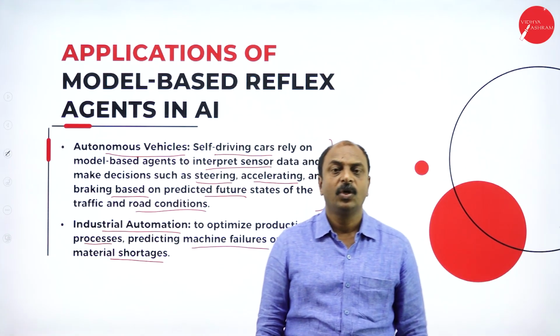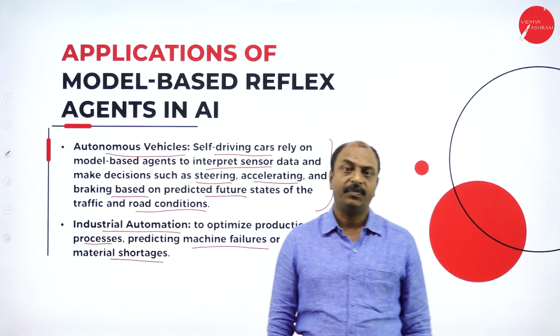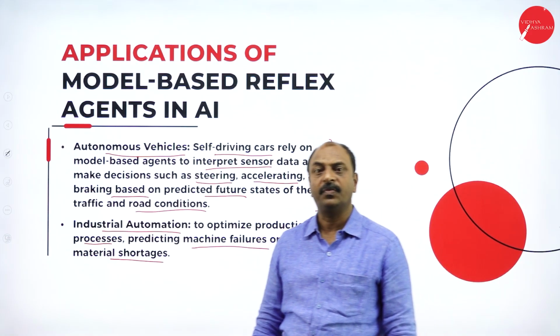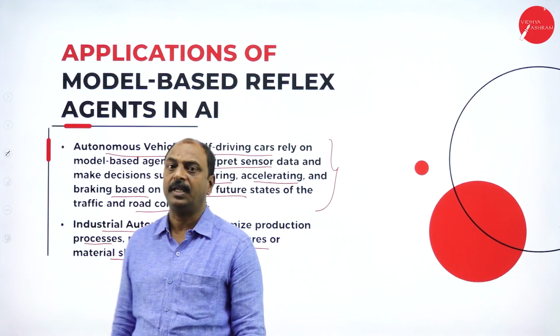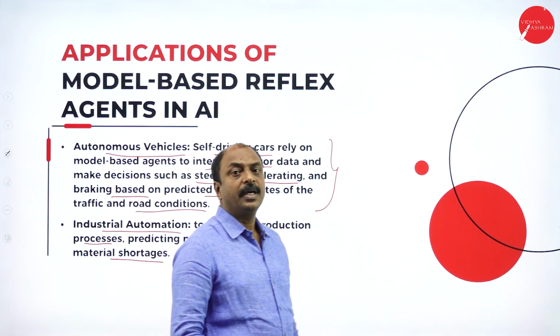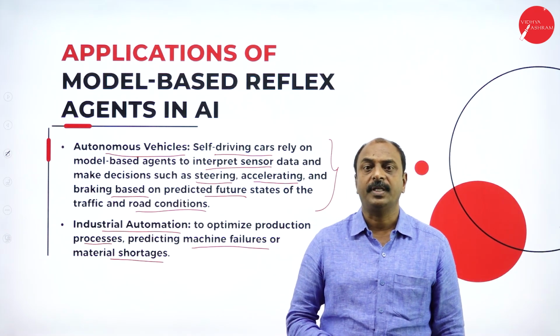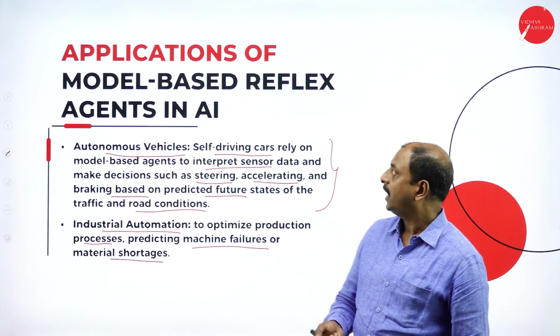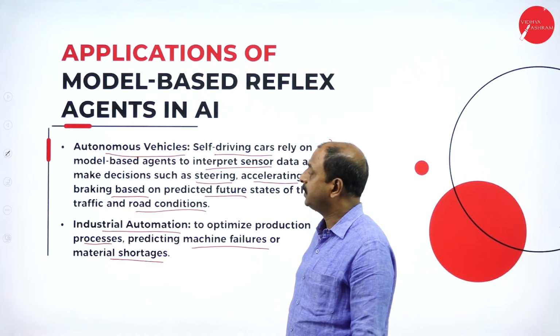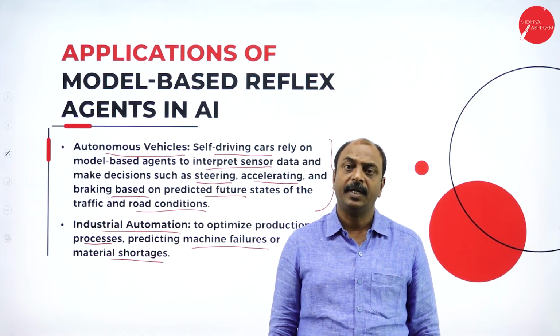Dear students, so far in the session, we have discussed the basic definition of AI, the different applications of AI in our day-to-day life, and also that there are two types of agents: one is the simple reflex agent and the second one is the model-based reflex agent. We will continue our discussion in my next session.